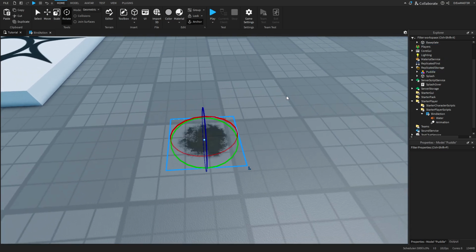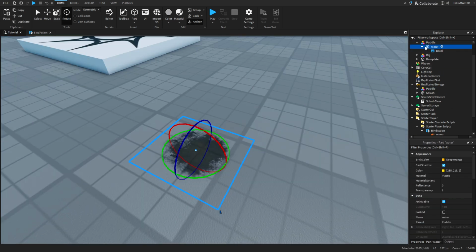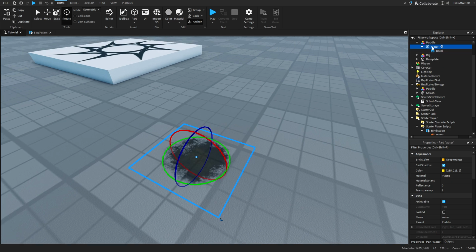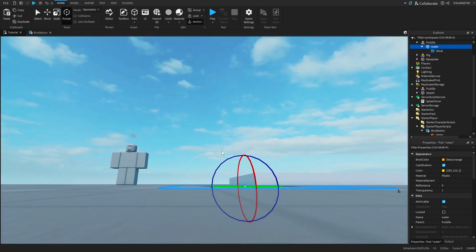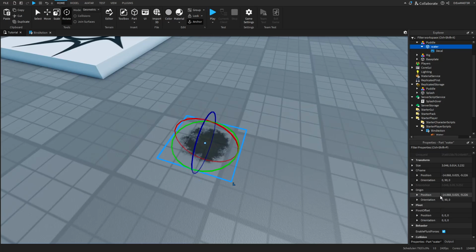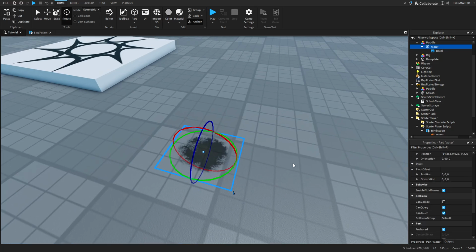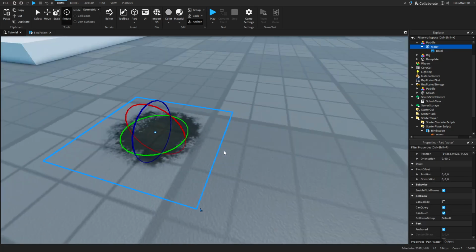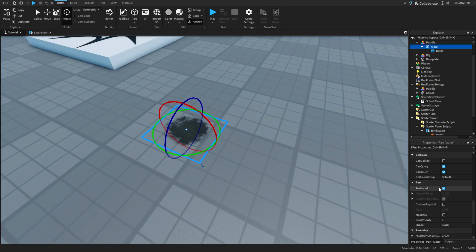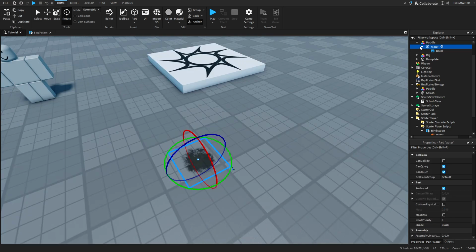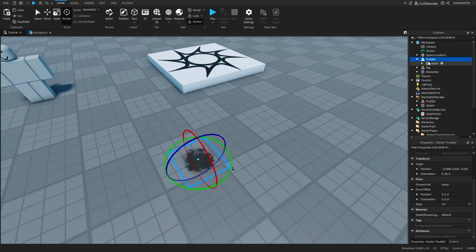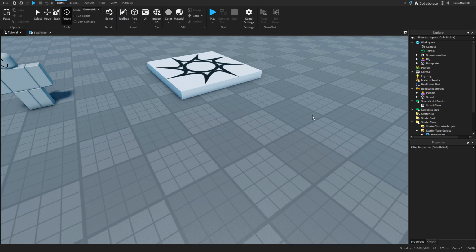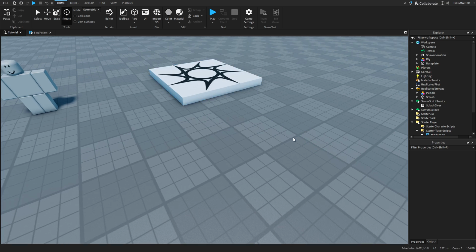And also I have a model which is called puddle. Inside of this we have a part which is just a transparent part with a decal. I have CanCollide set to false, so you can just go over it, and also Anchored set to true. And one other thing, I don't think this even needed to be a model. For some reason I just made it a model. It's probably more complicated that way. So if you know your way around scripting, I suggest you don't make that a model, but just a normal part.